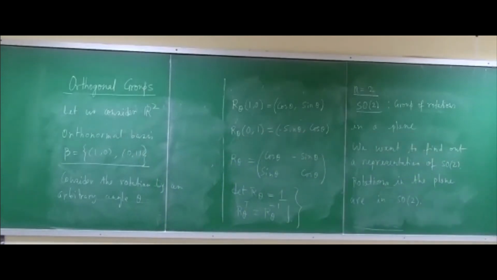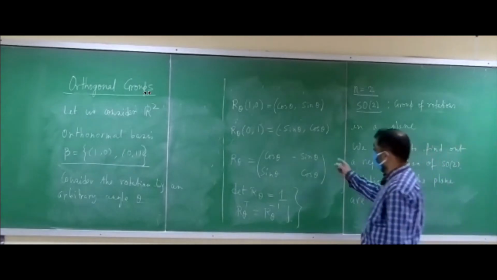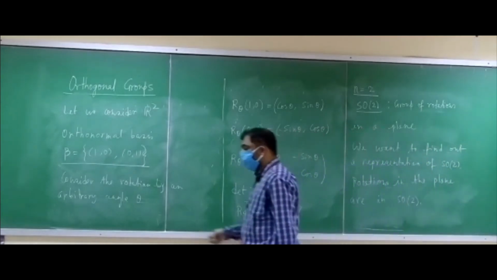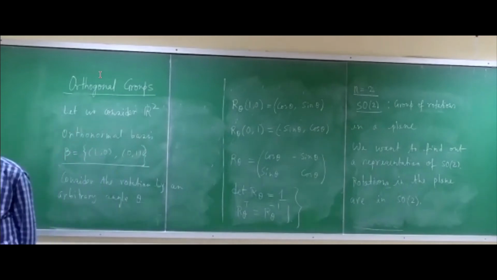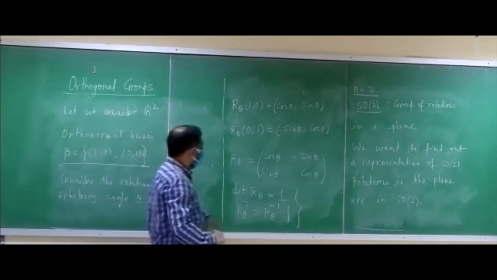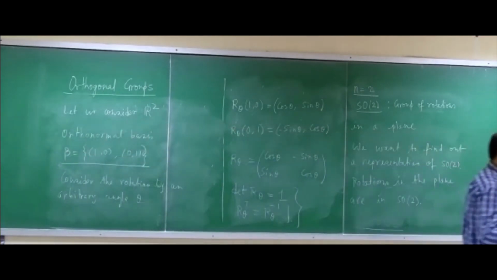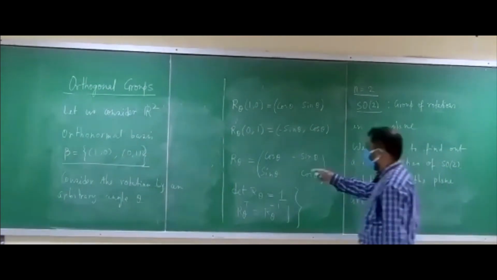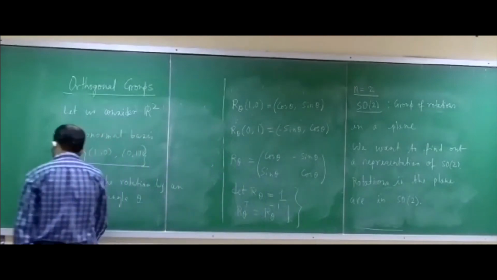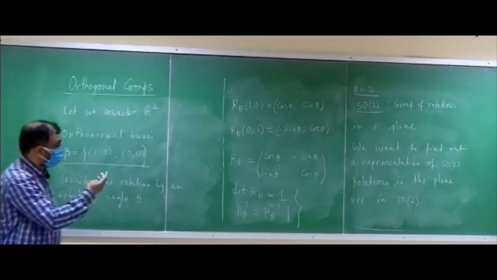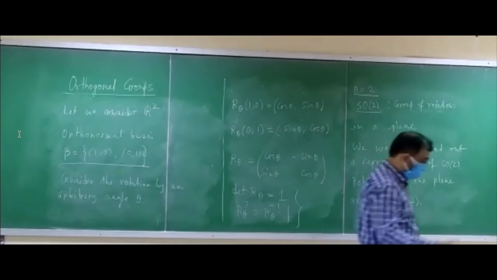Both these things are satisfied. So this is a general element of SO(2) you can write down, or you can think of it also, because the group itself is a matrix group, as the representation of the group. These are the operators which act on the vectors. So these are examples of groups where the group elements form one particular representation of the group.